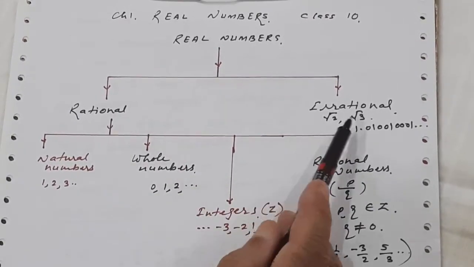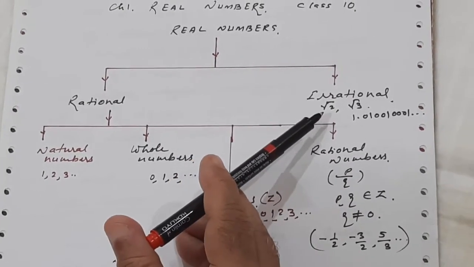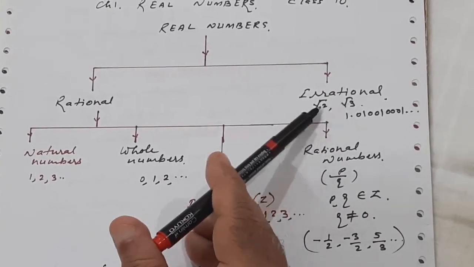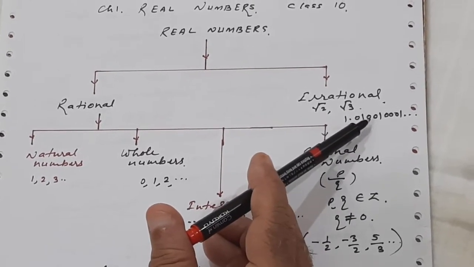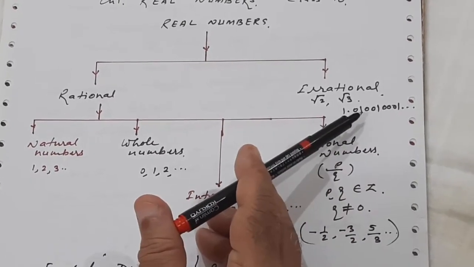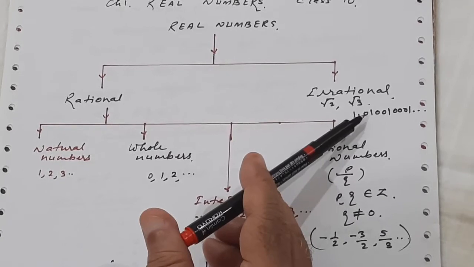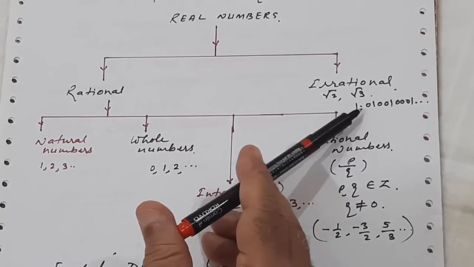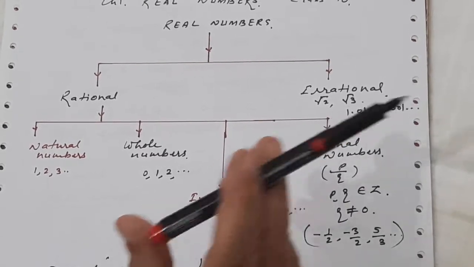Rational and irrational. Irrational numbers, you have studied in class 9: root 2, root 3. These are the root form. And this is the decimal form: 1.010010001 and so on. It's non-terminating and non-repeating. The decimal form of an irrational number is non-terminating and non-recurring, that is, non-repeating.